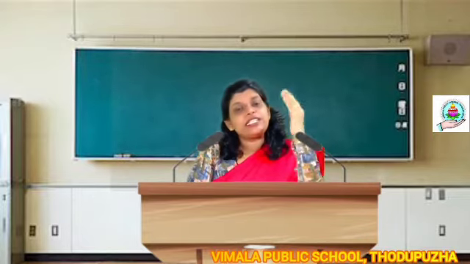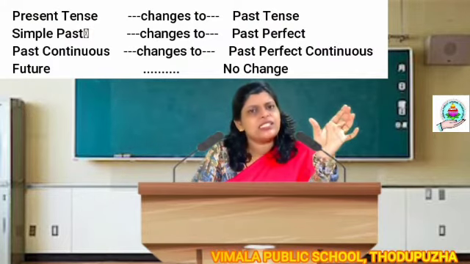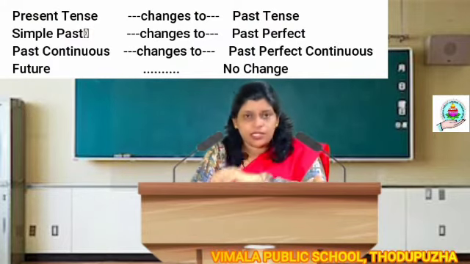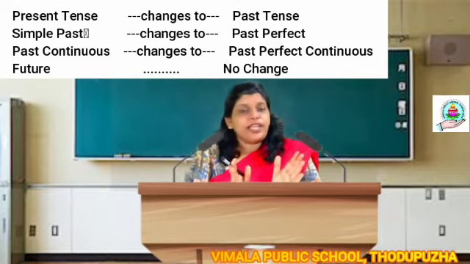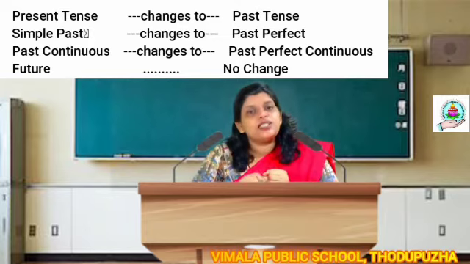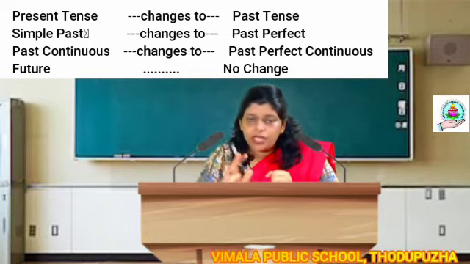Whichever sentence we get in present tense, change it into past tense. That's the first thumb rule. For example, if you are getting a sentence in simple present tense, change it into simple past tense.